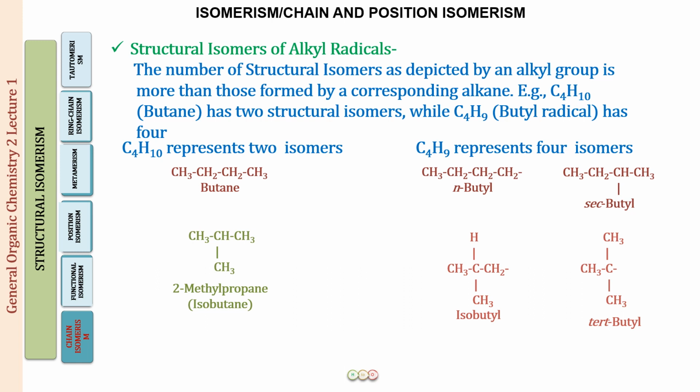Now how butane is going to form these four isomers is very important for you to understand. So we will just do that once again, although this is what we have previously discussed in lecture number 6, but now this is a better position for you to understand this concept in detail. This is going to be very, very important. So let us revise it. I do not mind doing that. All right, so let us do that.